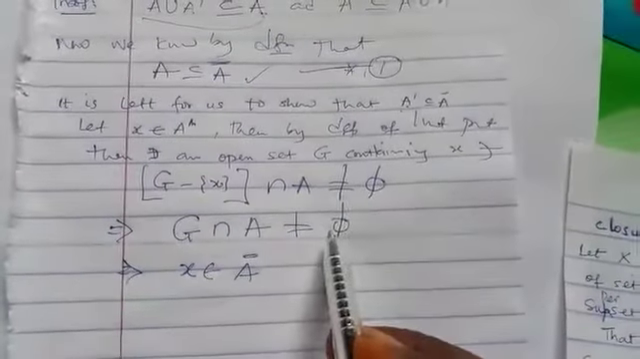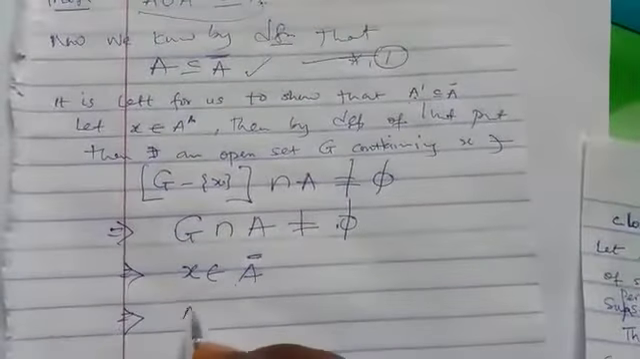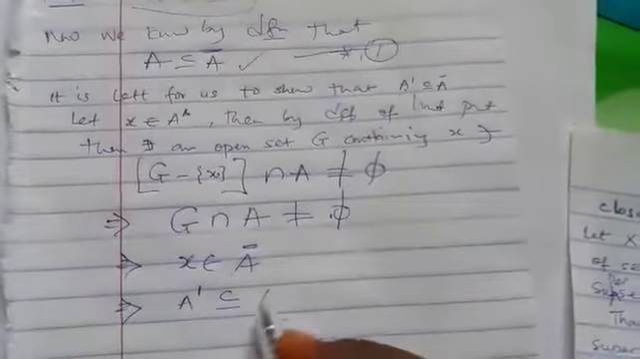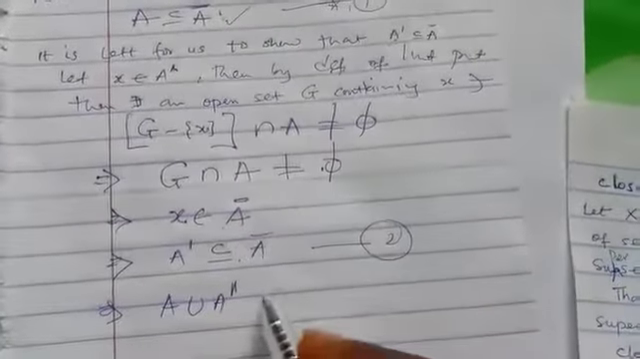So if you have this type of relationship, it means x belongs to A bar. Now we have taken x in A prime and shown that it's in A bar too. So this simply implies that A prime is a subset of A bar. This is 2. If we find the union of 1 and 2, A union A prime, it will still be A bar. This is equation 3, so we have proved the first part.